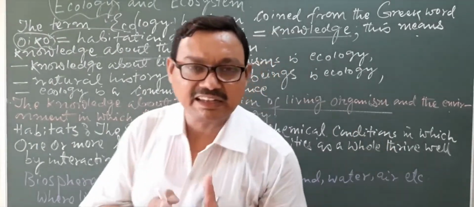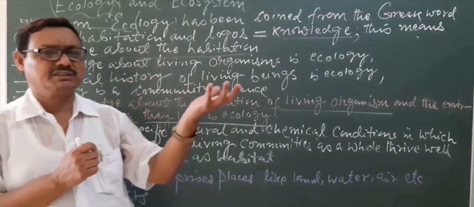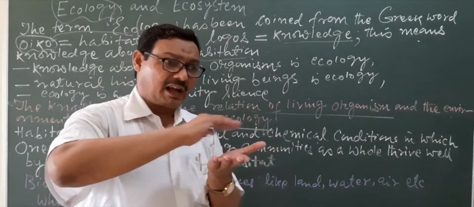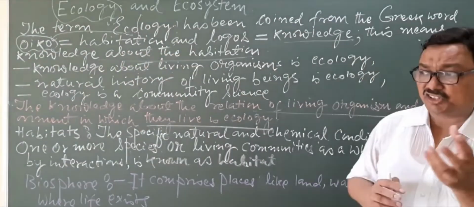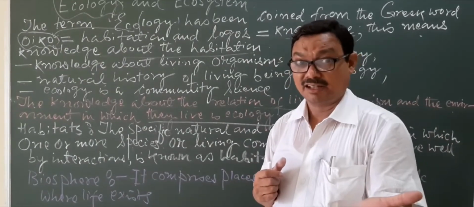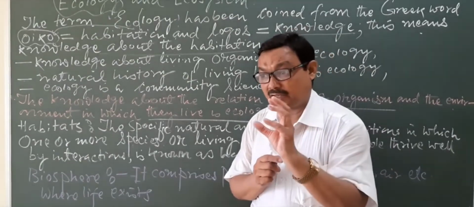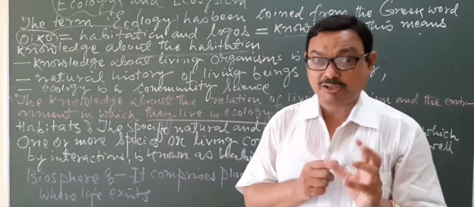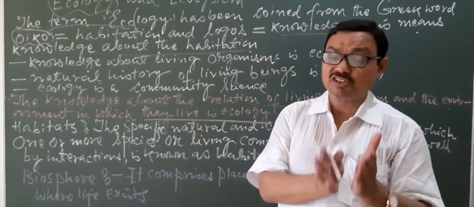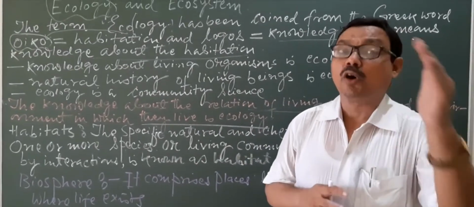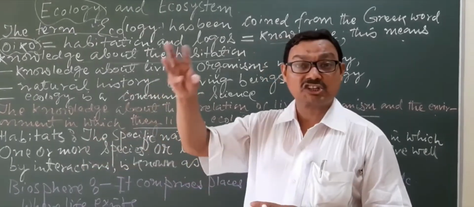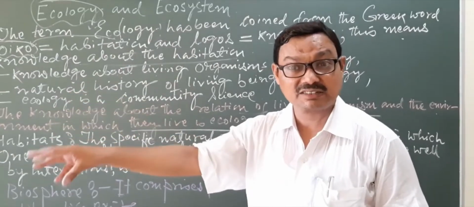When the functions of the producers and consumers are over, the decomposers start their functions after the death and decay of the living organisms. From the ecological study point of view, we may call them producers, consumers, decomposers, but decomposers are also known as transformers, as they are responsible for the transformation of materials.